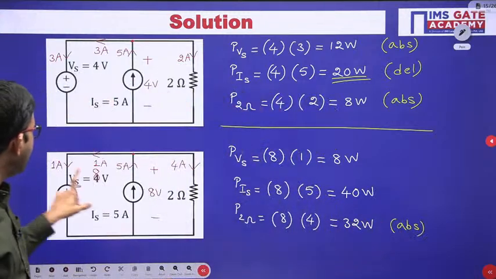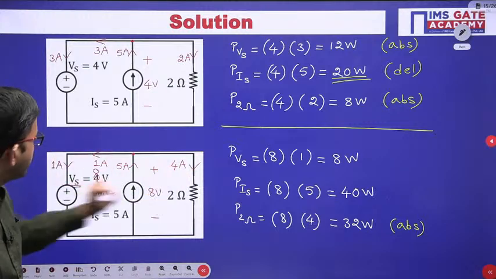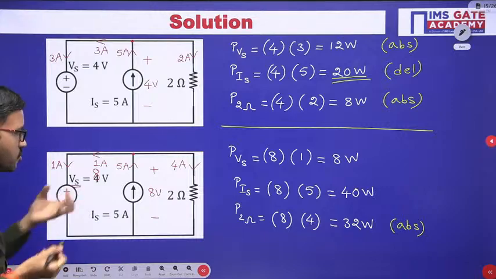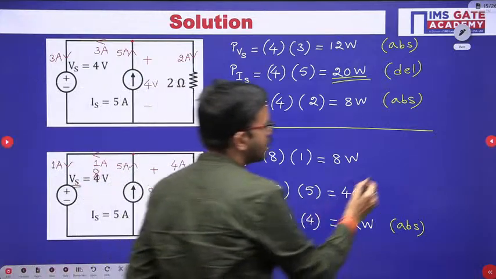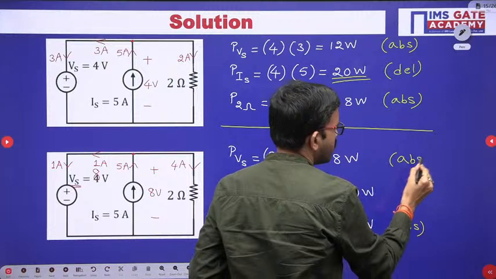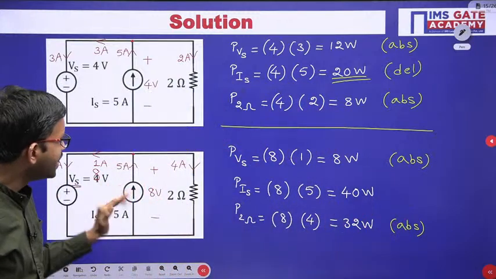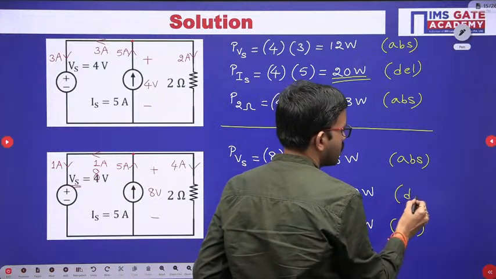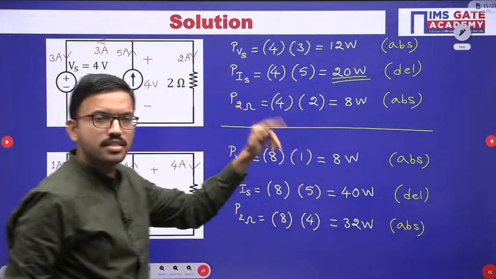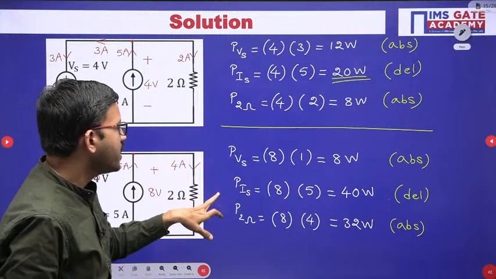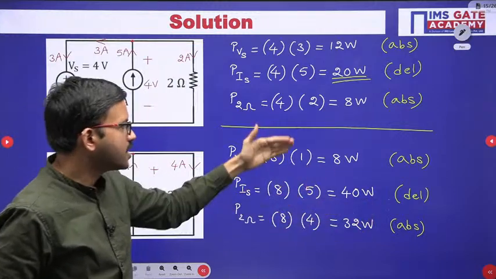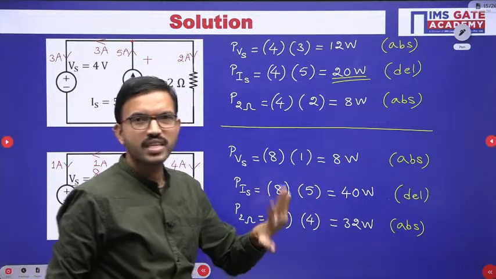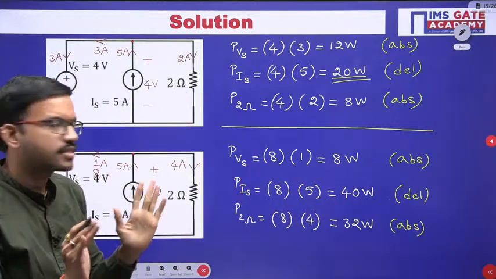right? Similarly you can observe, just like here, regarding this particular voltage source, current enters at the positive terminal, so that means it is absorbing the power, whereas here current leaves from the positive terminal, that means it is delivering the power. So just like the previous case, here also same. Only the current source is delivering the power, whereas the other two elements are absorbing the power. 40 equals 32 plus 8, that is nothing but 40. Once again it is balancing, right?